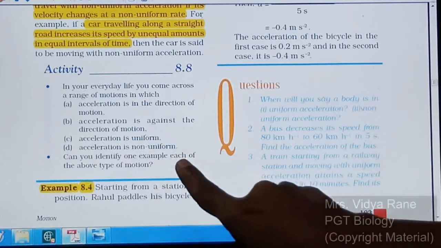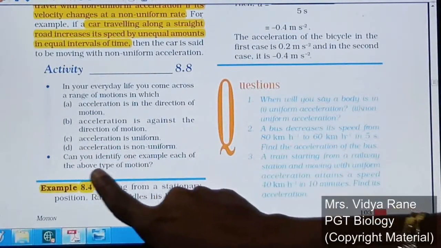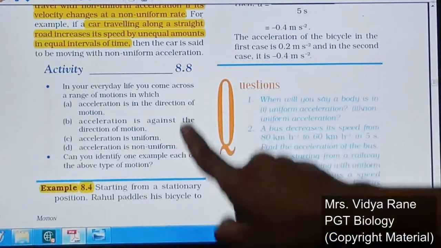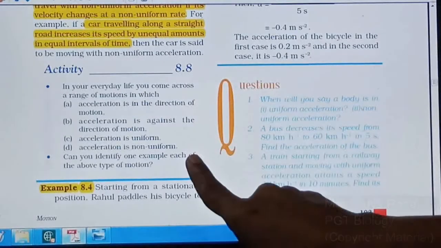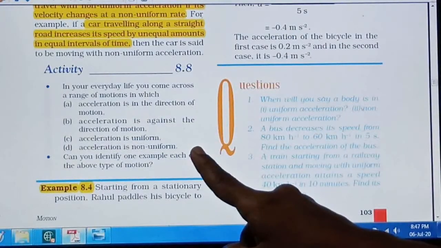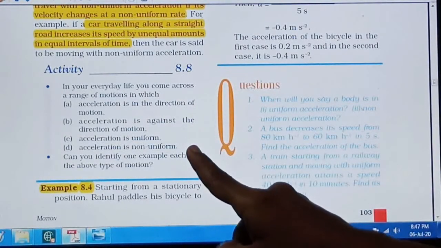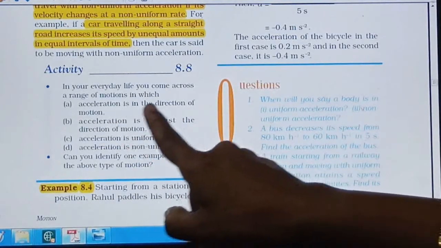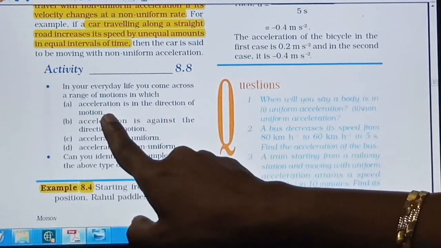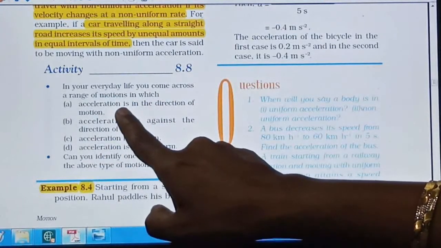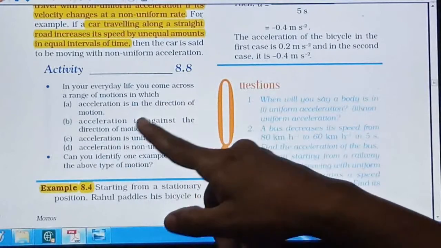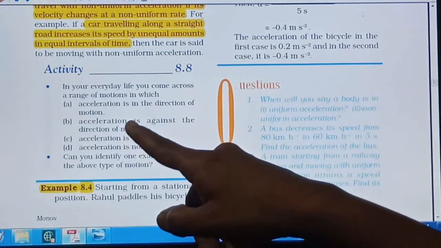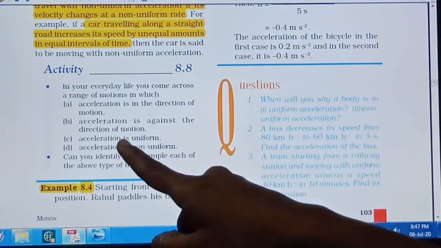Can you identify one example each of the above types of motion? Here you have to suggest one example of each type from your day to day life. Try to find one example which shows acceleration in the direction of motion, where the acceleration will be positive. And acceleration against the direction of the motion, where the acceleration value will be negative.